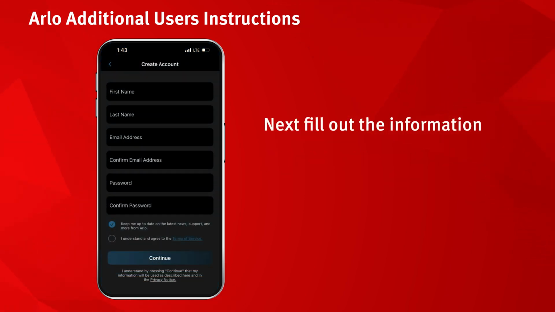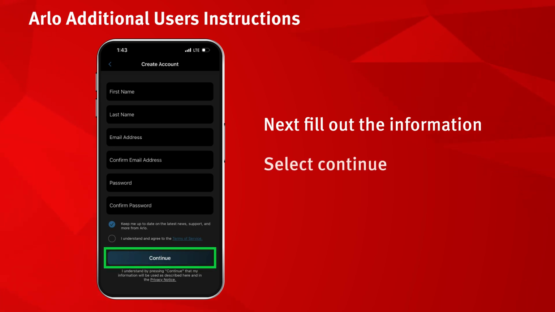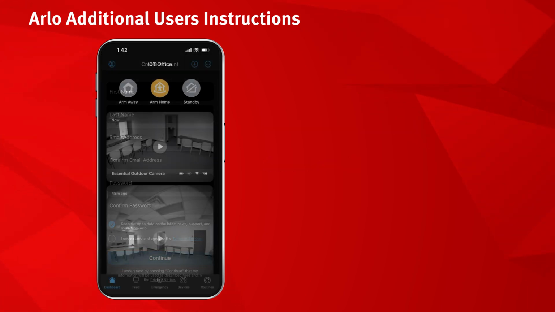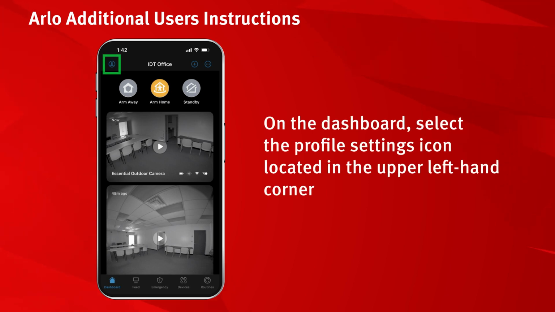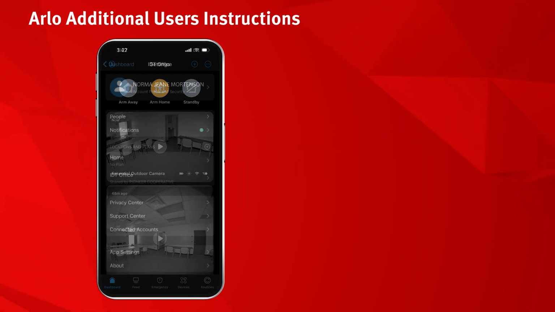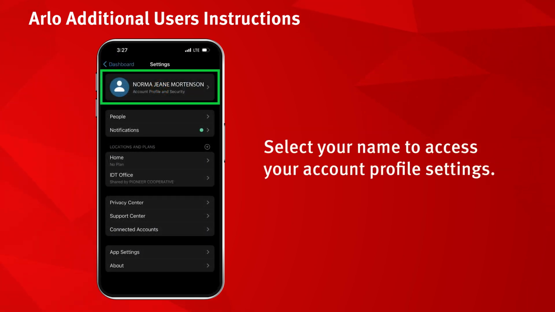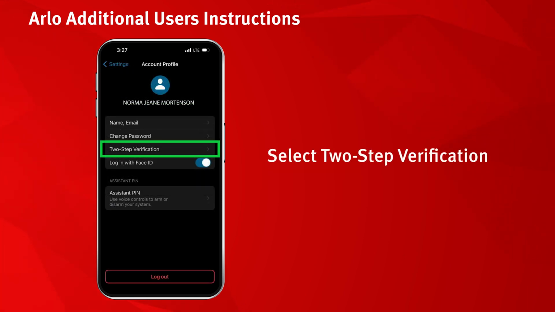Next, fill out the information and select Continue. On the dashboard, select the Profile Settings icon located in the upper left-hand corner. Select your name to access your account profile settings. Select Two-Step Verification.